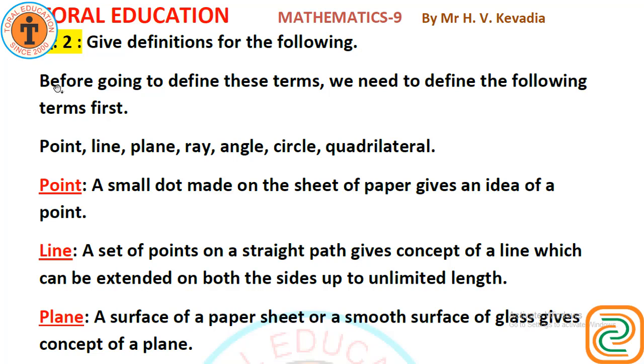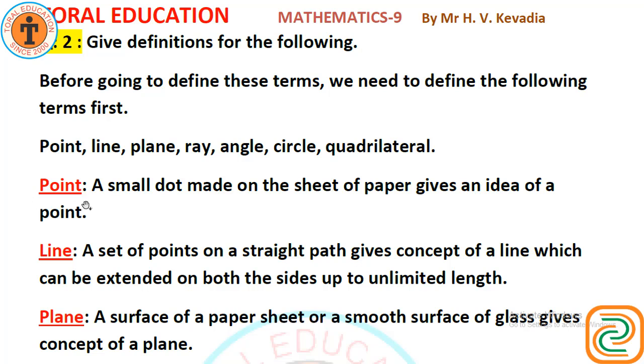Now question number 2. Give definition for each of the following terms. Are there other terms that need to be defined first? What are they and how might you define them? So friends, before going to define these terms, we need to define the following terms. Point, line, plane, ray, angle, circle, quadrilateral.